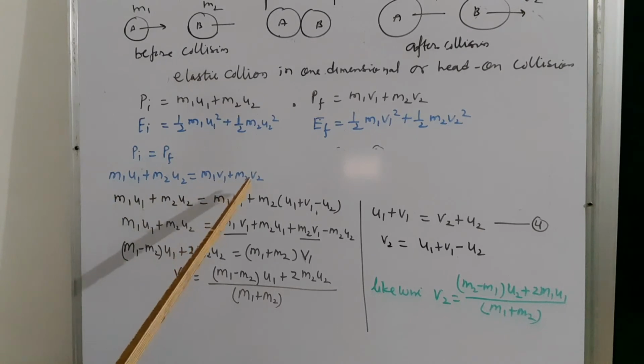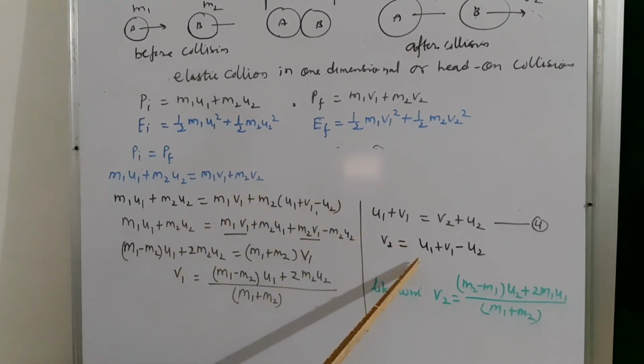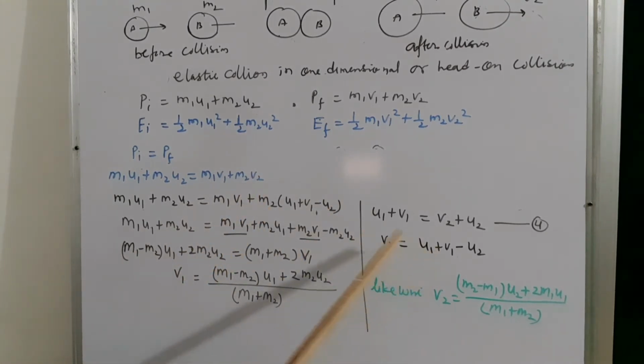So write down here value of v2 in m1 u1 plus m2 u2 is equal to m1 v1 plus m2, and inside the bracket this much value. And on solving mathematically, we can find v1 is equal to difference of masses into u1 plus twice of m2 u2 upon m1 plus m2. Okay.